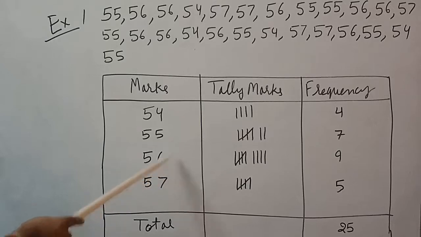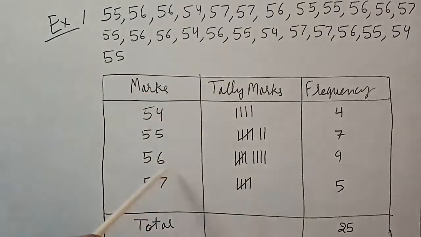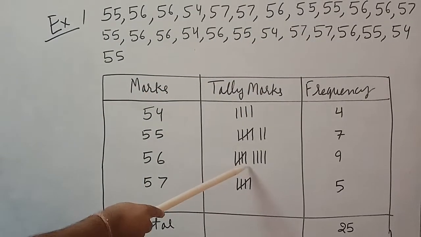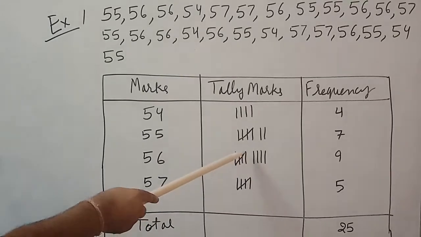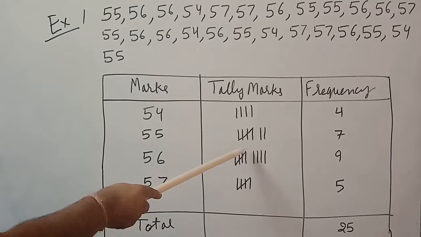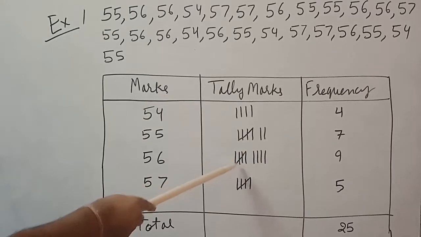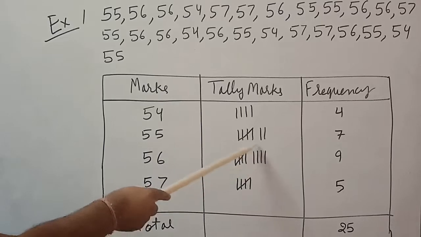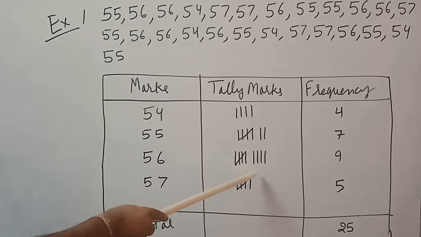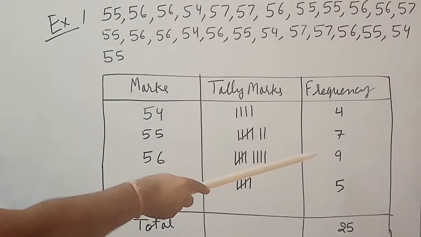Now we will collect 56. When you count it, 56 comes in the data 9 times. So 1, 2, 3, 4 in that manner. For the 5, what I told you, we take the top of the fourth one and the bottom of the first one and cross this, that makes 5. And then again 1, 2, 3, 4, that makes 9. So 56 comes 9 times.